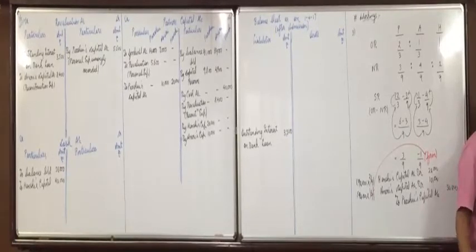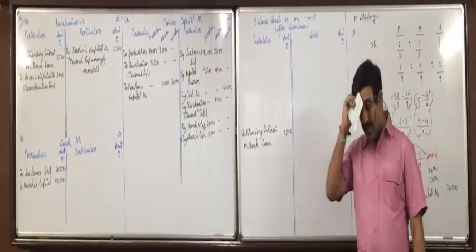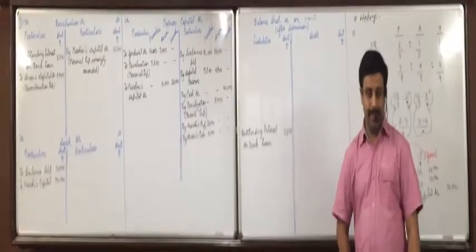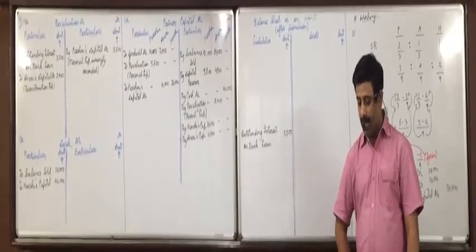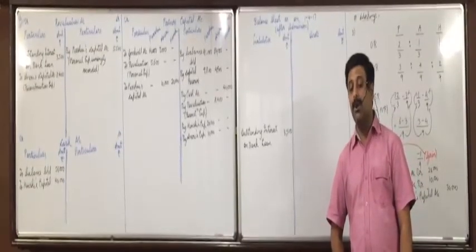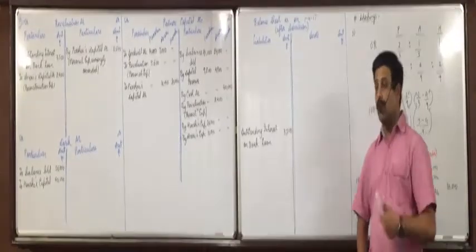Now, Parshvi and Aneri will maintain their capital in the new firm, in the new profit and loss sharing ratio, taking Henshi's capital as base. You got the summary? This is the same language I made you write in the heading, that old partners maintain their capital on the basis of new partners' capital.